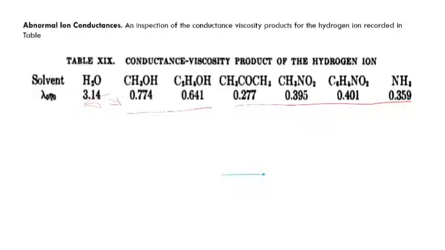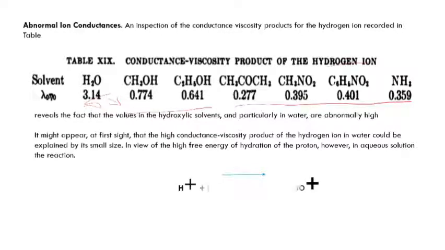The main reason why it is like that, so they started analyzing it. Whenever you have a hydrogen H plus ion in water, it is converted into H3O plus, protonated water. The number of protons in a sodium ion, Na plus, is 11, and in this H3O plus ion there are also 11 protons.